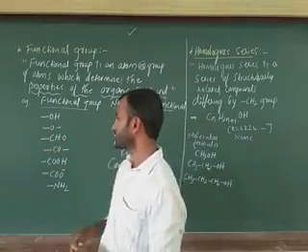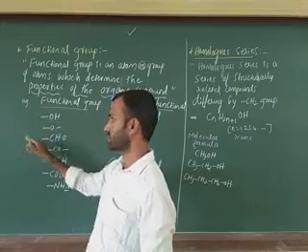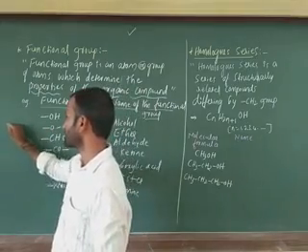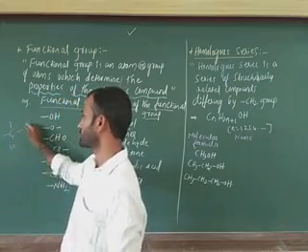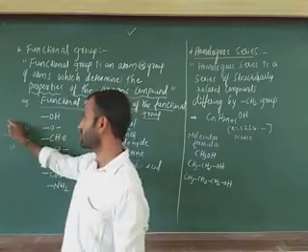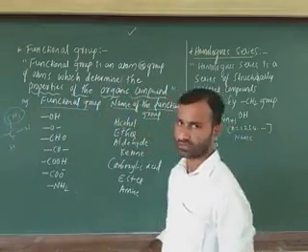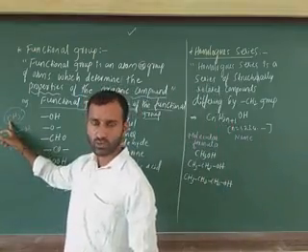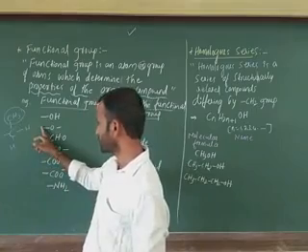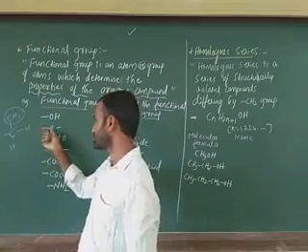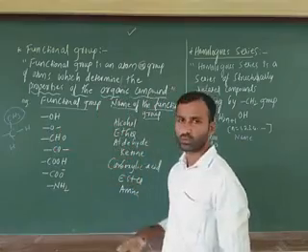Okay, this arrow mark indicates that a carbon is there, CH3 is there, and in this case also CH3 is there. If the arrow mark indicates like this, just see here, I am going to write it like this. This is H, this is H, next this is H. This one I am not going to write H. What does it indicate? This indicates CH3. We know very well about bond line representation. The free end indicates carbon, and that carbon is satisfied with the help of hydrogen. In this case also the same. Here CH3 is there, here CH3 is there. CH3OCH3, like this. That indicates ether. Bear in mind, all the functional groups are most important for basics.